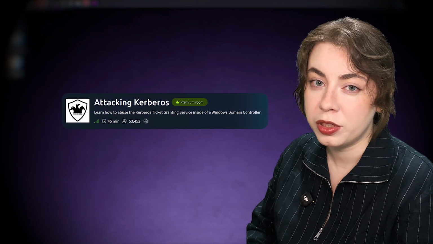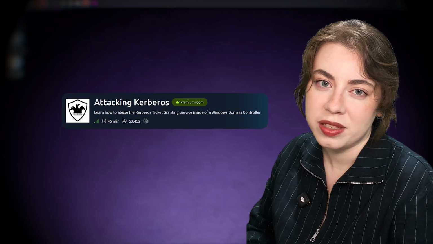But heads up, for this demo I'm using the Attacking Kerberos room from TryHackMe, and this lab starts you with admin rights and no protection mechanisms in place. So not realistic, but we'll still do everything in an OPSEC friendly way.